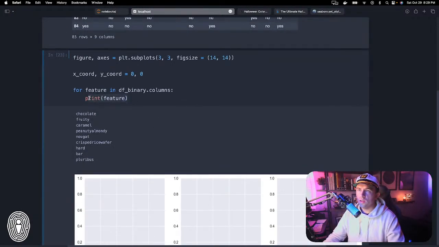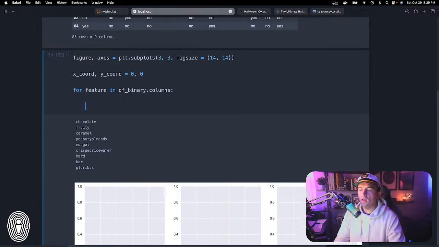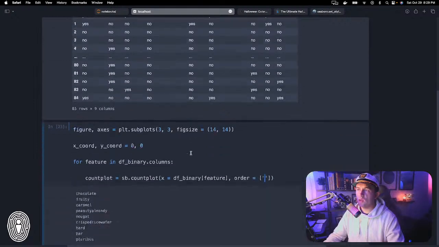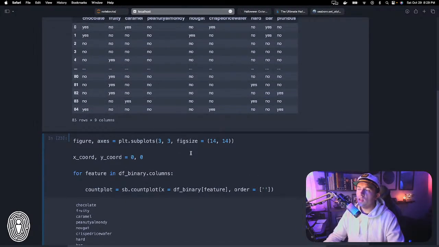So all right, for each of these features, now we're going to do the count plot. Count plot equals sb.countplot. Basically we're doing the same thing that we did above. So df binary, this time we're just going to pass in the generic feature. Order. Now I do want to set the order. We could have done this above, but now that we have these yes or no values, I want to make sure that they're always in the same order, because the thing I noticed is there was actually one variable that had more yeses than nos. A little bit of a spoiler alert, there's actually a lot more nos for most of these variables than there are yeses.